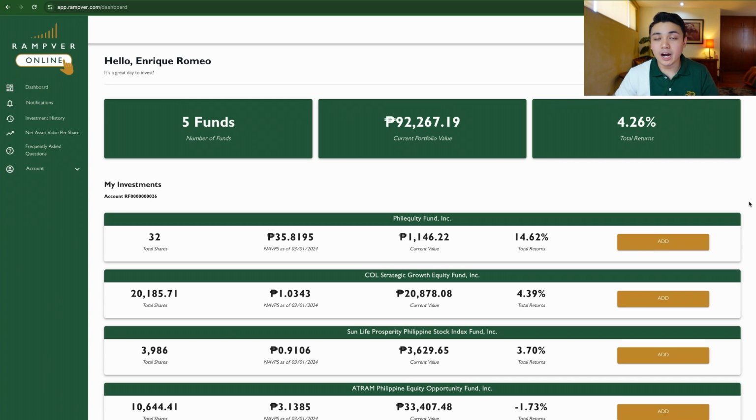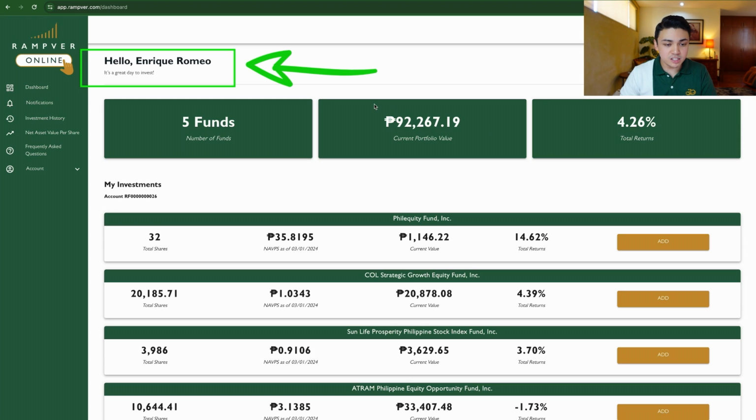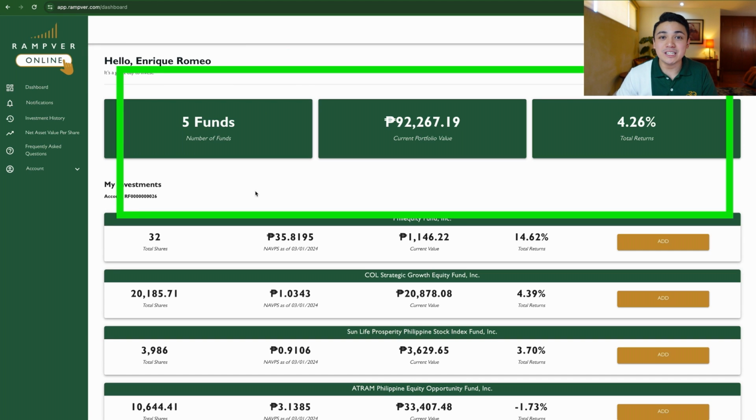So once approved ang inyong investment and you saw it in your confirmation email, this will now fall into your dashboard. We will go through the dashboard from top to bottom. You will see first here, sa taas, greetings, diba? Hello, Enrique Romeo. It's a great day to invest, diba? And in the top, you will see quick details on your portfolio. So currently, I have 5 funds available, diba? This is my current portfolio value, and this is my total returns. So this summarizes all of my funds in the platform.